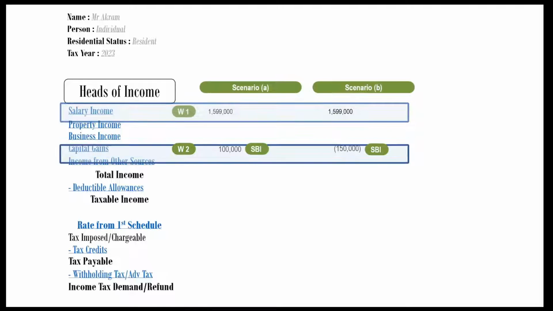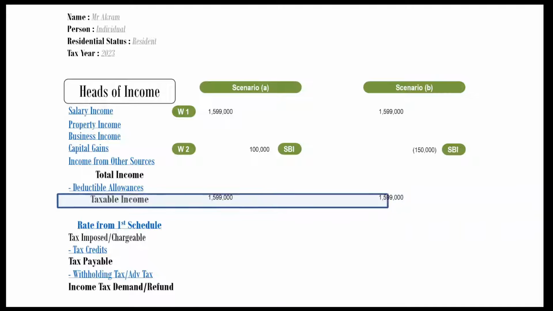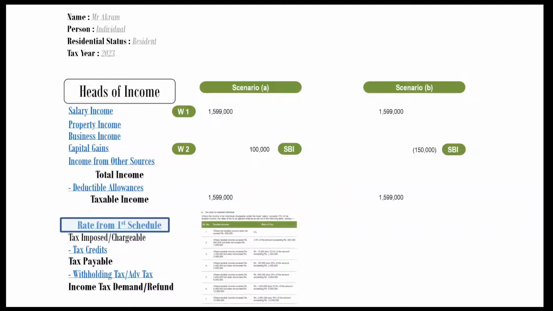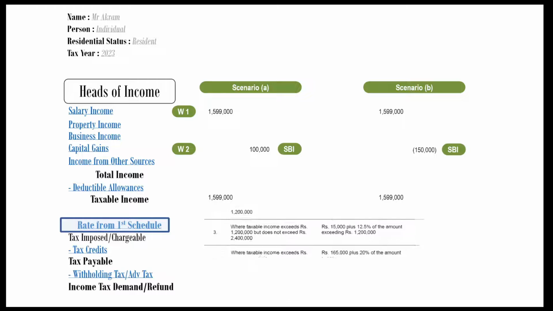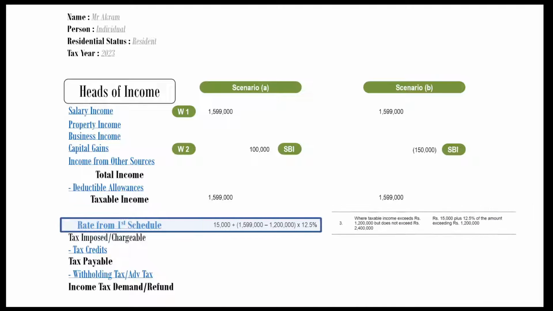Calculate taxable income. Please note that capital gain or loss from securities is a separate block of income and shall not be part of taxable income. Loss from securities cannot be set off against salary income. Now we need a rate of tax. Tax rates are given in exam. Third slab is applicable here. Using this tax slab, make your working under both scenarios.